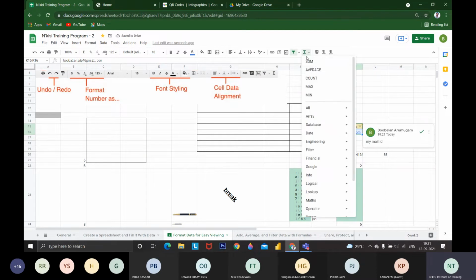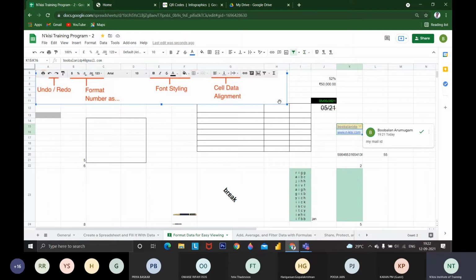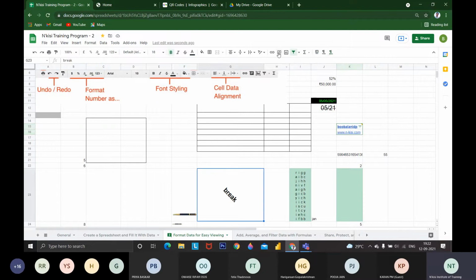It is a filter option. It is a sum. These are the functions we are going to see in the formulas tab. Then it is the alignment. If I want the text to be aligned from left to right, I'm going to reset it to left to right.